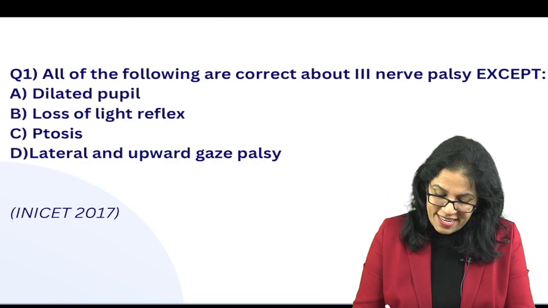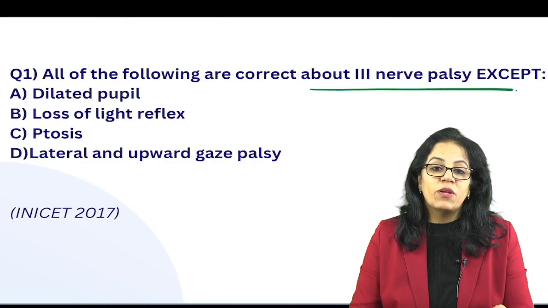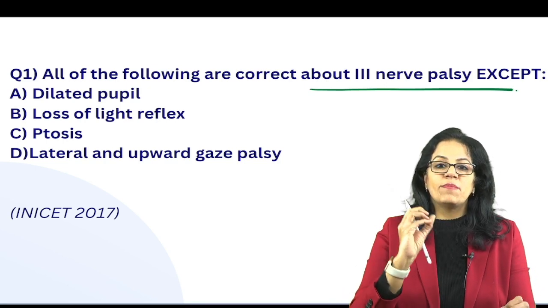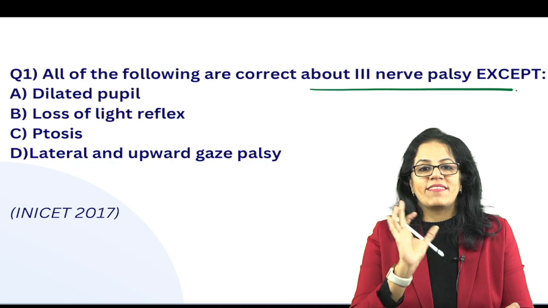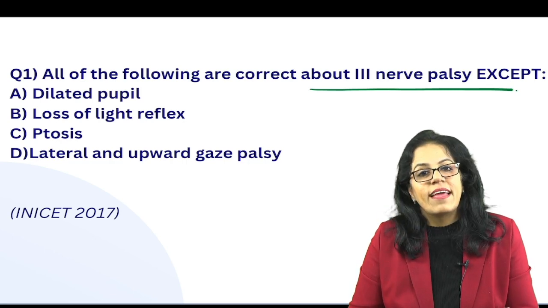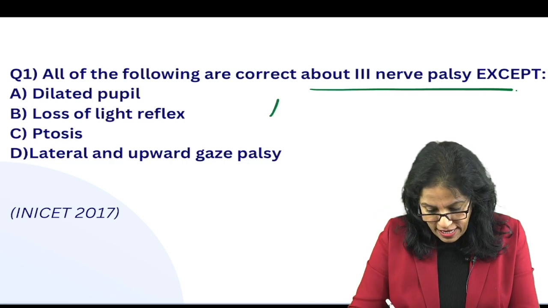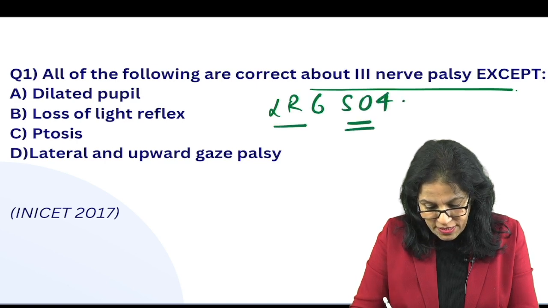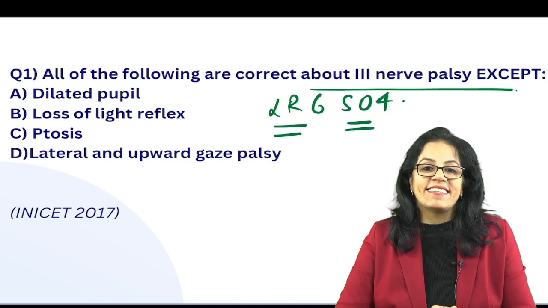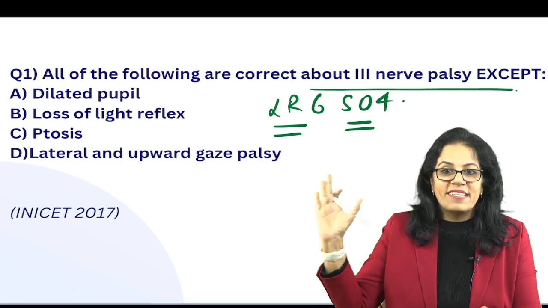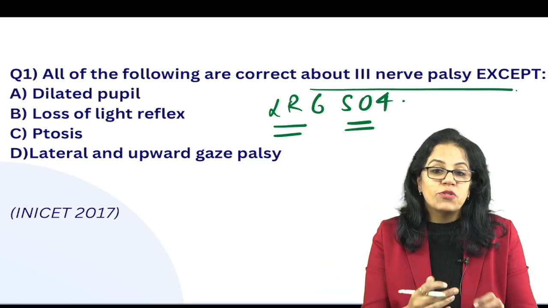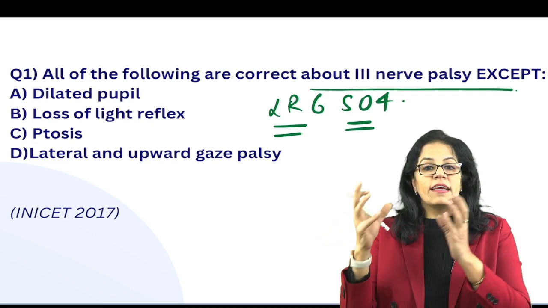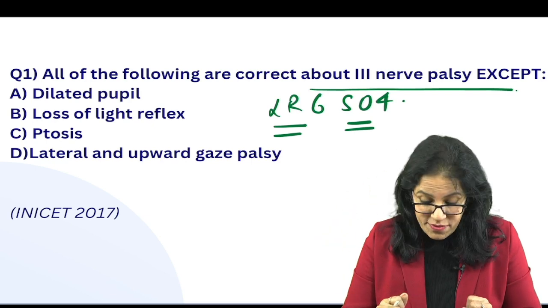All of the following are correct about third nerve palsy. We all know what the third nerve is supplying. All the muscles except superior oblique and lateral rectus. Everyone remembers, right? LR6, SO4. So these two muscles are not affected. What does LR do? Abduction. What does superior oblique do? You should be very thorough with the action of the muscles. Superior oblique also abducts. What else?